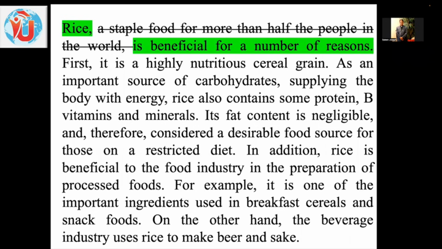Its fat content is negligible and therefore considered a desirable food source for those on a restricted diet. In addition, rice is beneficial to the food industry in the preparation of processed foods. For example, it is one of the important ingredients used in breakfast cereals and snack foods. On the other hand, the beverage industries use rice to make beer and sake.